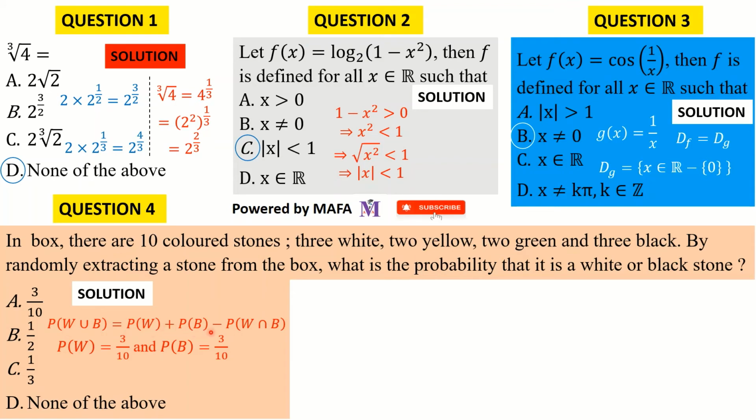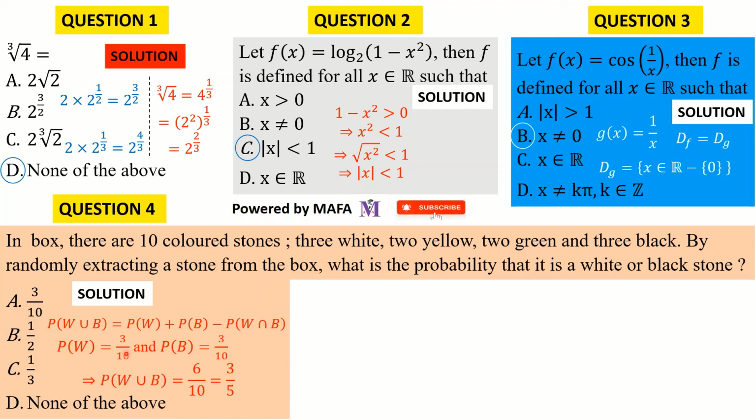It's just the number of favorable outcomes divided by the total number of outcomes. So the probability of white is going to be the number of favorable outcomes, which is 3, divided by the total number of outcomes, which is 10. So we get 3 divided by 10. What about black? We also have 3 blacks as it was given. So those are the favorable outcomes. And the total number of stones, we have 10. So the probability of white is the same as the probability of black, which is 3 divided by 10.